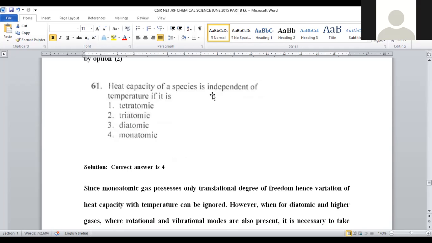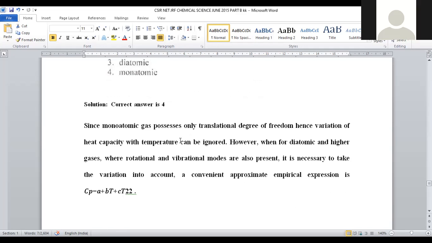Heat capacity of the species is independent of temperature, if it is. Okay, so heat capacity can be considered for systems having tetraatomic, triatomic, diatomic, monoatomic species. We are taking the temperature dependency of heat capacity of systems having different kinds of atoms in the molecule, right?